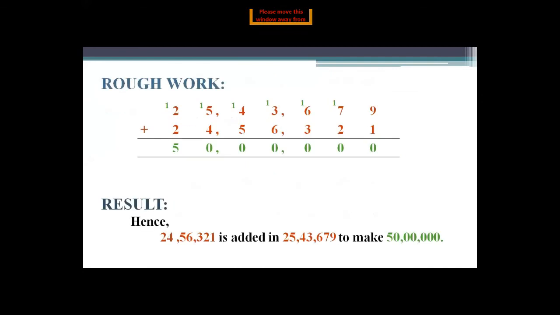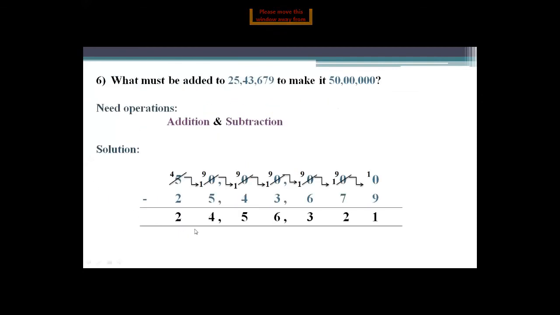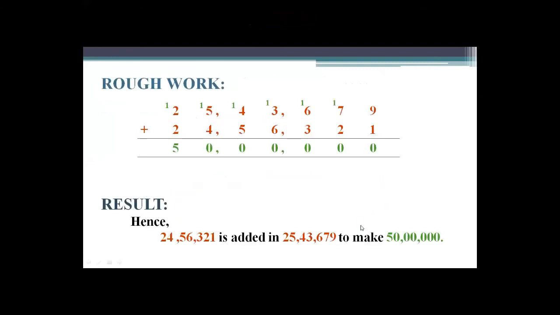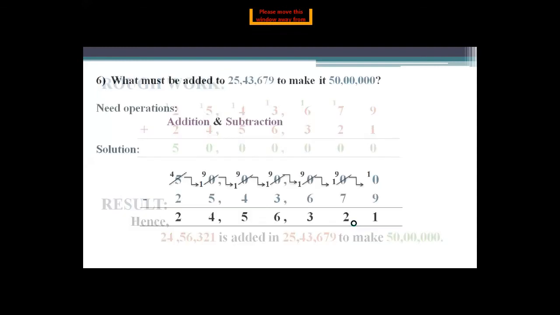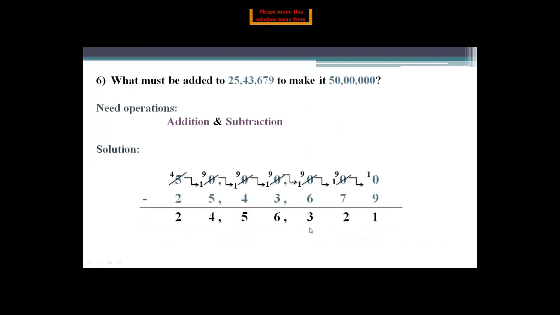Here you subtract and now you use another operation. Okay. Now what's your difference here? The number given here is 24 lakh 56,321. Now what you do here is just add this number and this number, meaning the subtrahend from here and the difference from here. When you add both of these numbers, your answer comes here. You add the subtrahend and this difference just to verify your answer. You now have to verify that this number added to this becomes this, because your question is what must be added to this number to make it this.